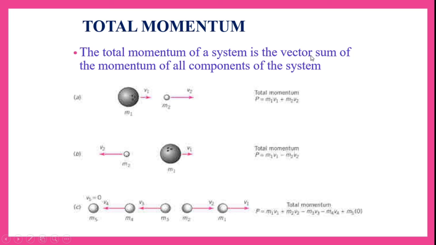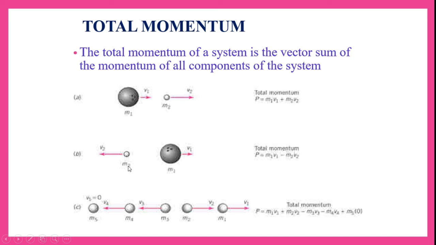The total momentum of a system is the vector sum of the momentum of all components of the system. Here I have taken a very big ball having mass m1 and moving with a velocity v1. There is a small object having mass m2 and velocity v2. Now we calculate the individual momentum of both the balls. The momentum of the first ball is m1 v1 and the lighter ball is m2 v2. Now total momentum will be m1 v1 plus m2 v2, because both are moving in the same direction, so we have taken positive values.